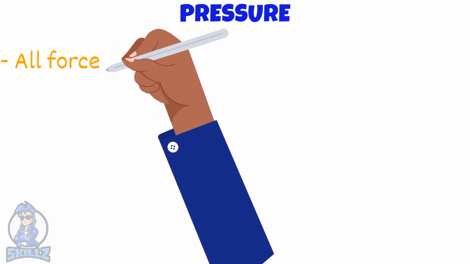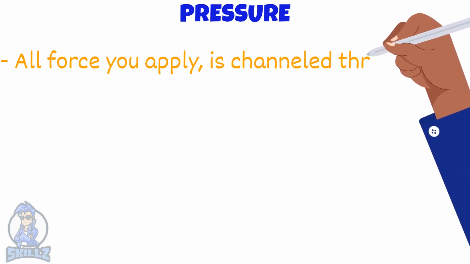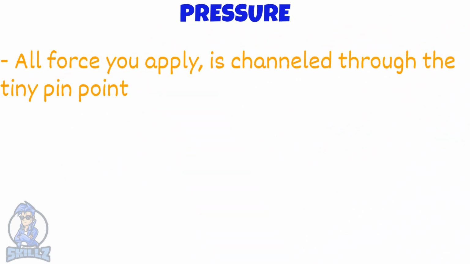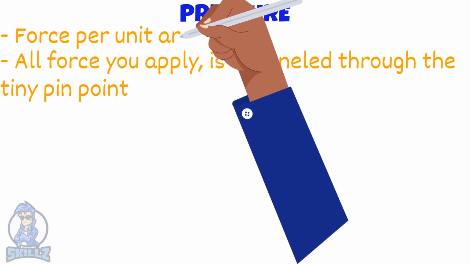You can push a pin into a piece of wood easily with your thumb, but you cannot push your thumb into wood no matter how hard you try. This is because all the force that you apply will be channeled into the tiny point of the pin, so it goes through the wood easily. So pressure is basically force per unit area.